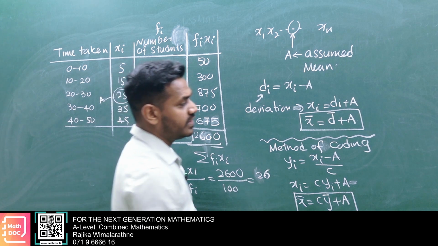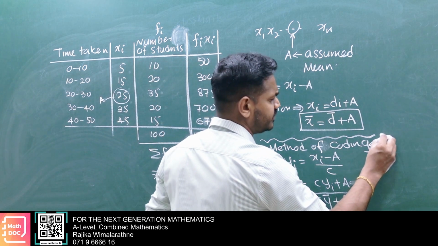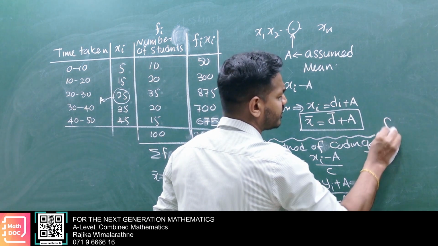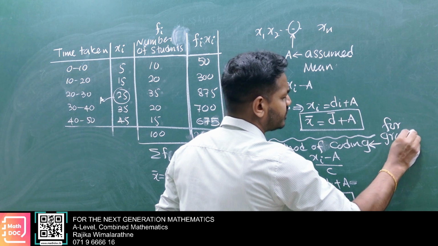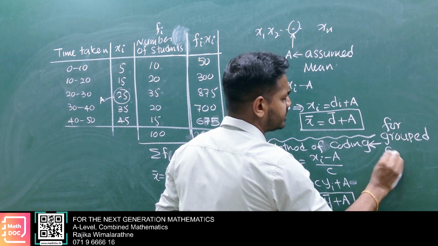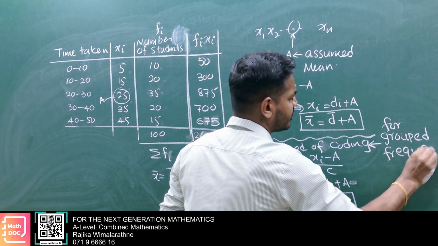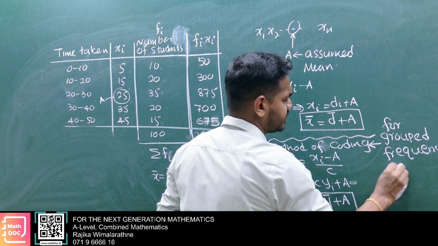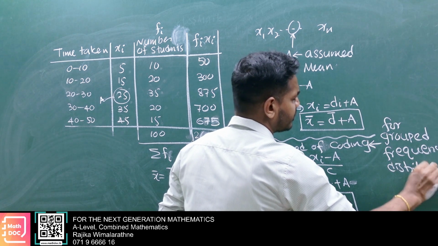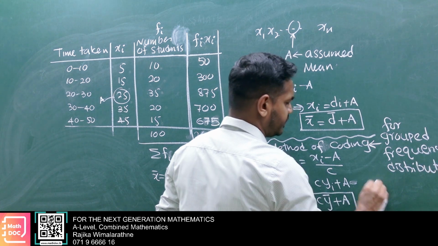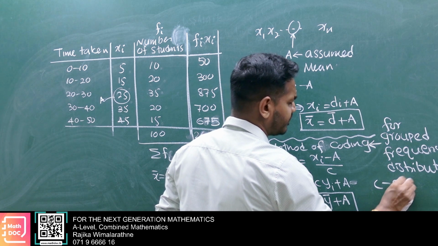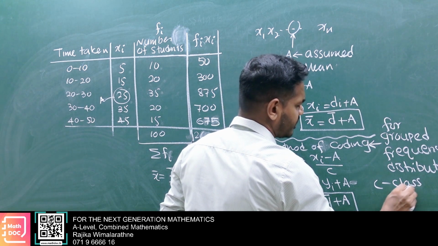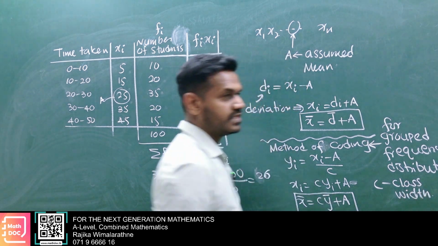Usually this method of coding is used for group frequency distributions. See, usually we say class width. We call it class width.